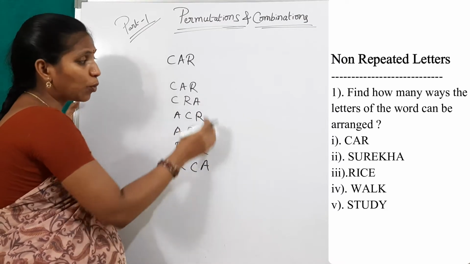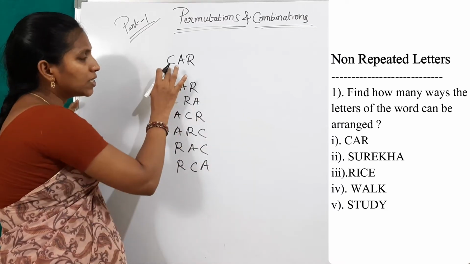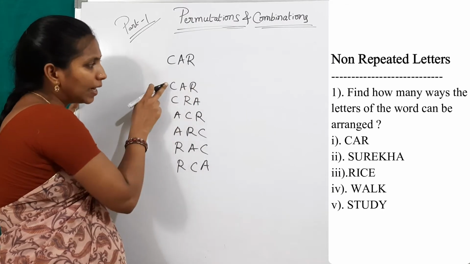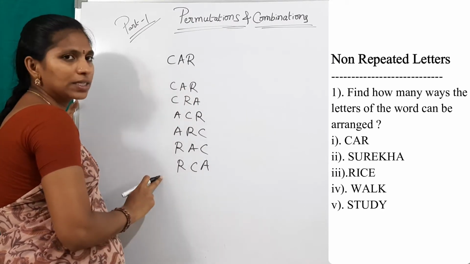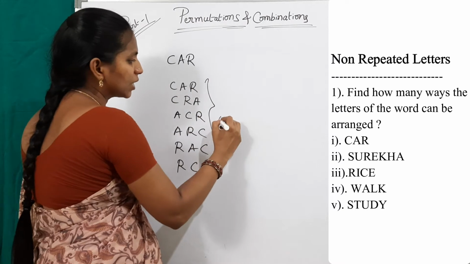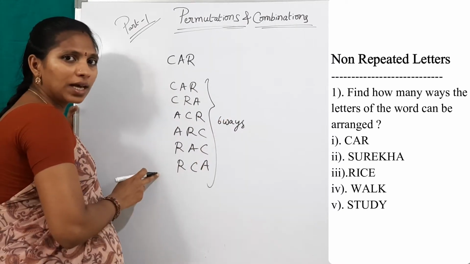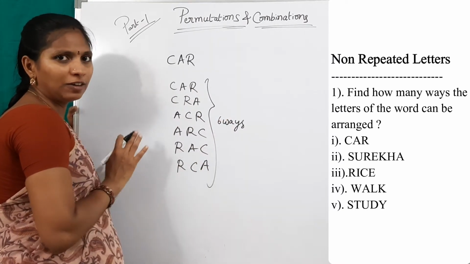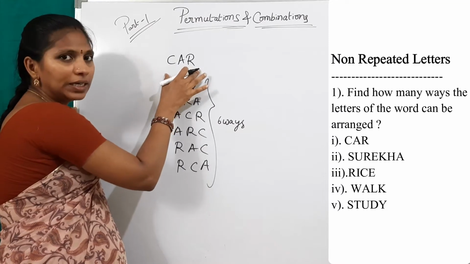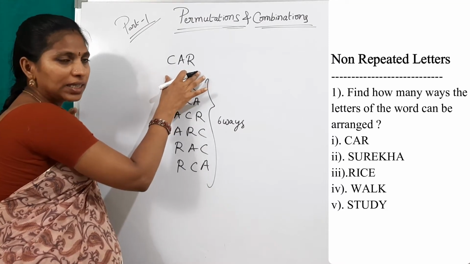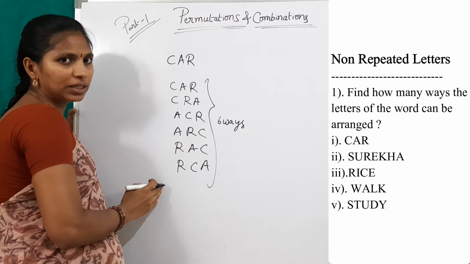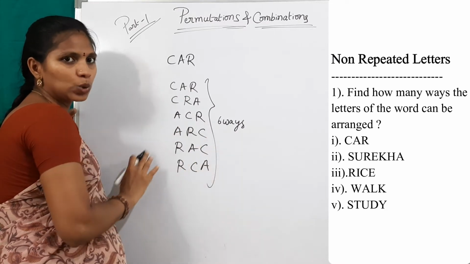See how many types? 6 ways, 6 possible ways. We can arrange these 3 letters in 6 possible ways. These words may not be meaningful words. In this word, there are only 3 letters. That's why I used the normal method, and there are 6 ways.